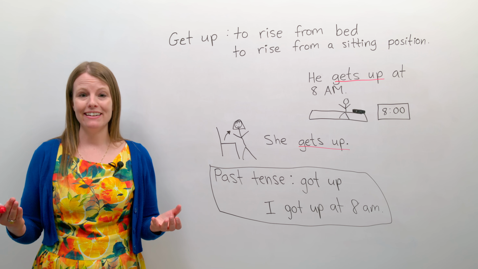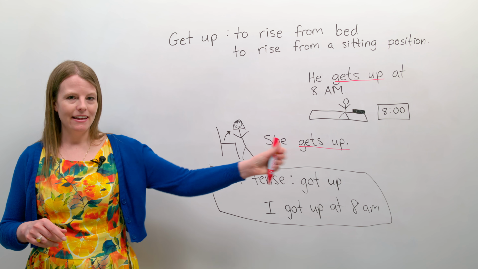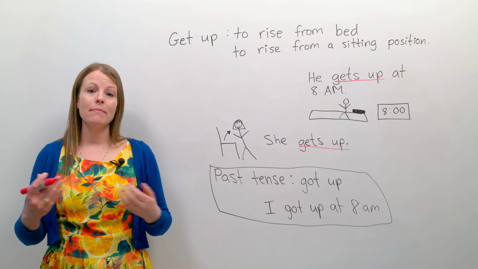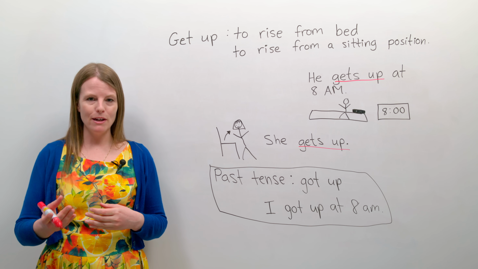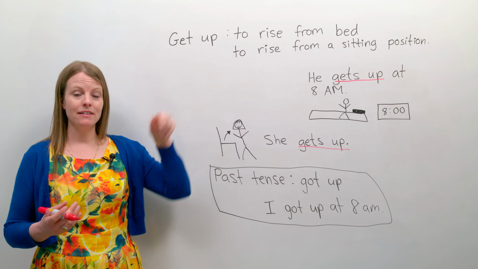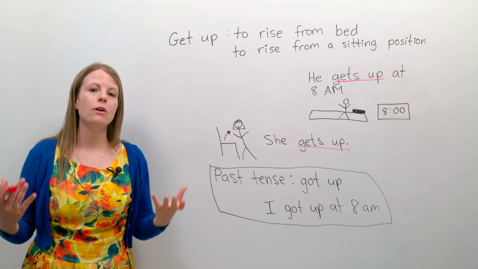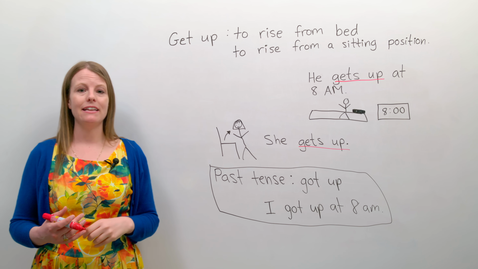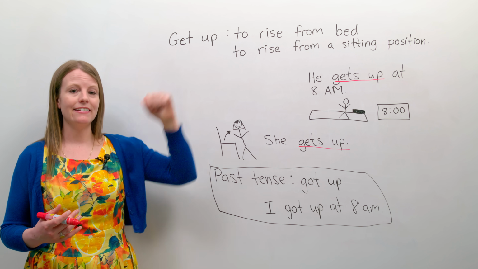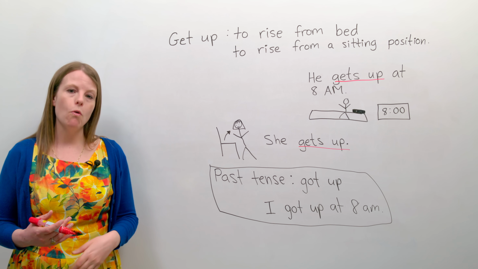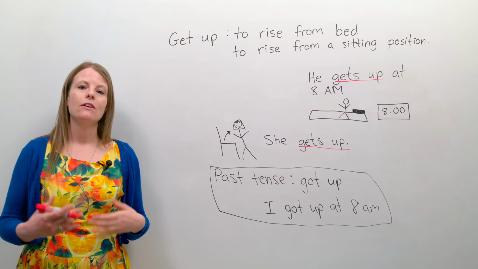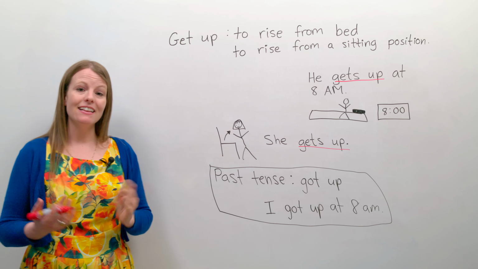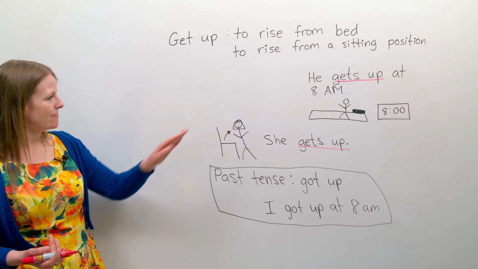You know the verb get. I get the marker. Get is a common English verb. When we add up, we create a new verb. It's a phrasal verb. Get up means to rise from bed, or to wake up, or to rise from a sitting position. Let's look at some examples.